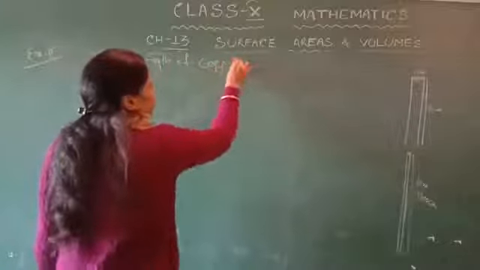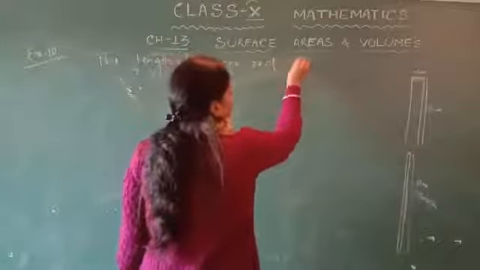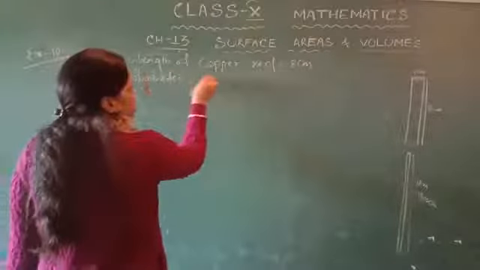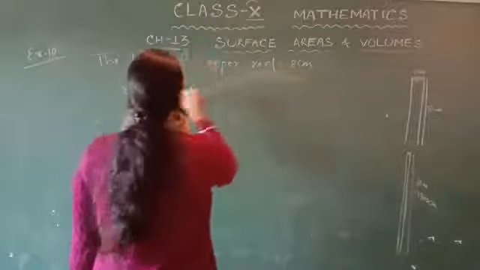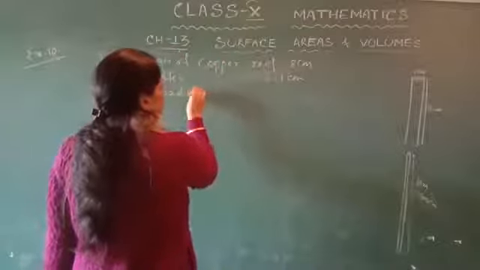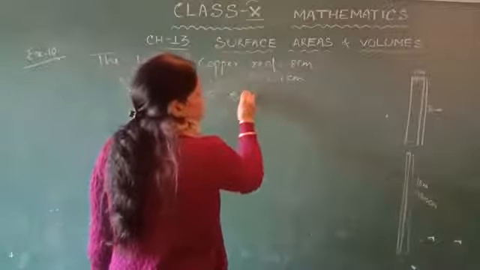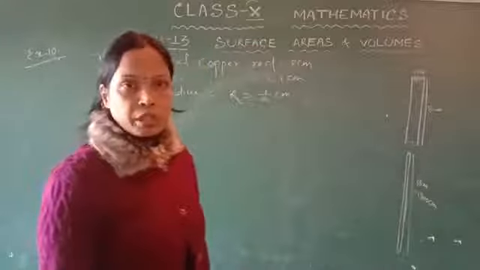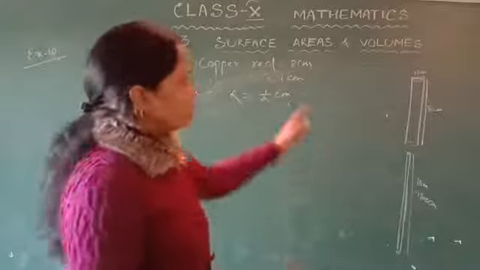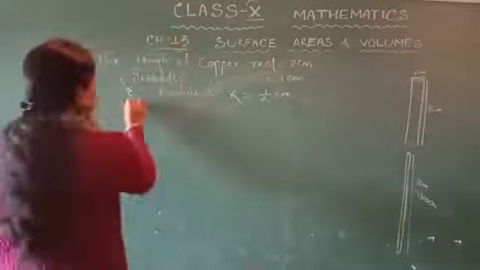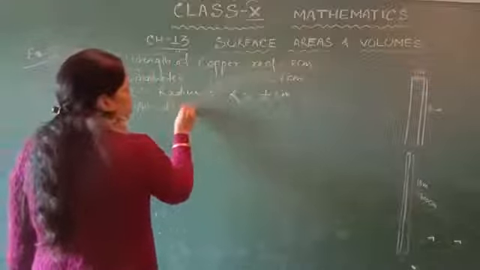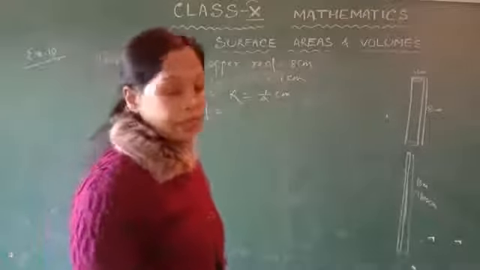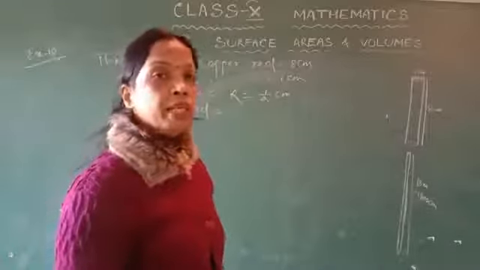The length of the copper rod is 8 centimeter, and the diameter of the copper rod is 1 centimeter. So the radius R is equal to 1/2 centimeter. Now we find the volume of the copper rod. The volume of the rod is equal to the volume of the cylinder, that is pi r square h.